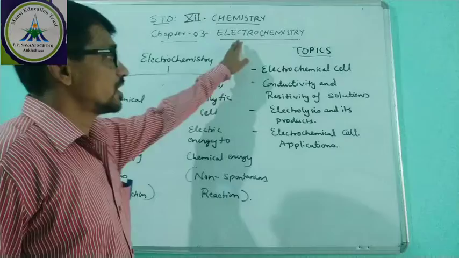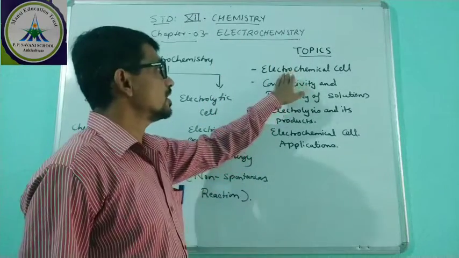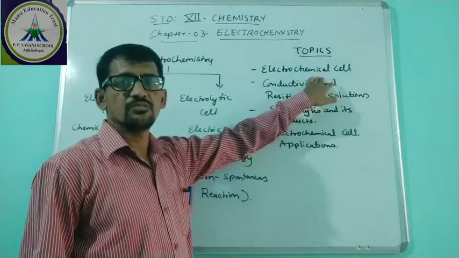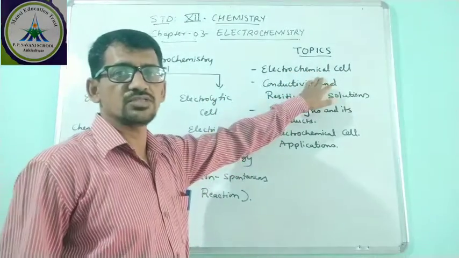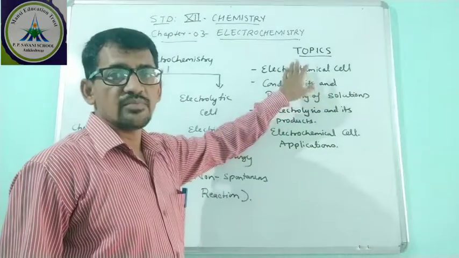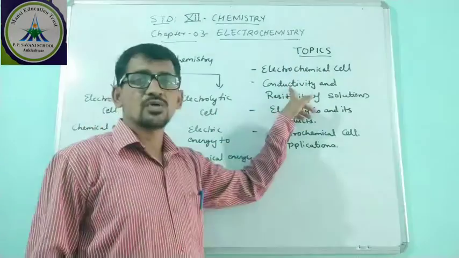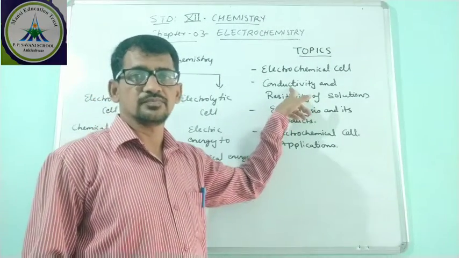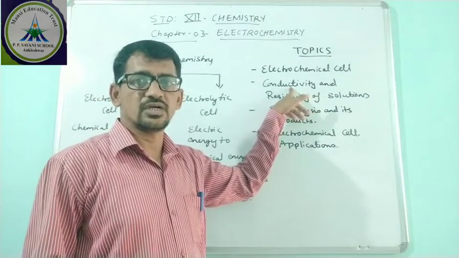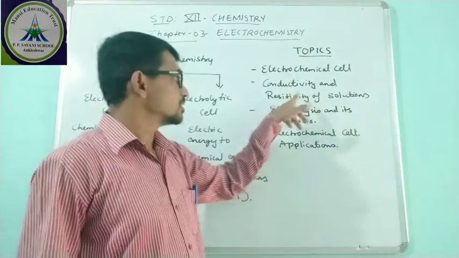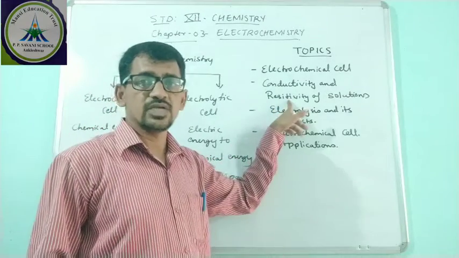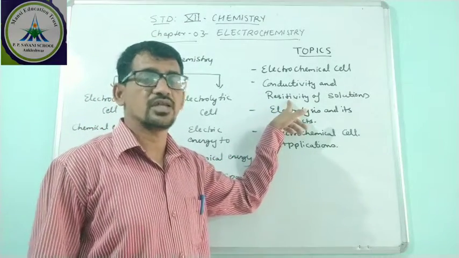In electrochemistry, first we will study the electrochemical cell. We will study the simple Daniell cell, the galvanic cell, in which chemical energy is converted to electric energy. Then we study the conductivity of the cell, conduction of electrons, and the resistivity of the solution which we fill in the cell.